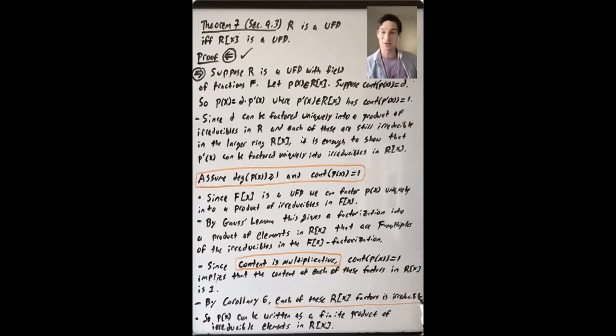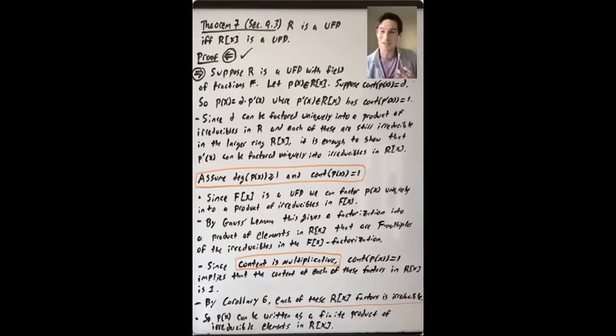So they're irreducible in R bracket X if and only if they are irreducible in F bracket X. Where did these factors come from? They were a bunch of irreducibles in F bracket X. To get the ones in R bracket X, you multiply by some field elements, but they're still going to be irreducible in R bracket X, because if you take an irreducible in F bracket X and you multiply it by a unit, it's still irreducible.